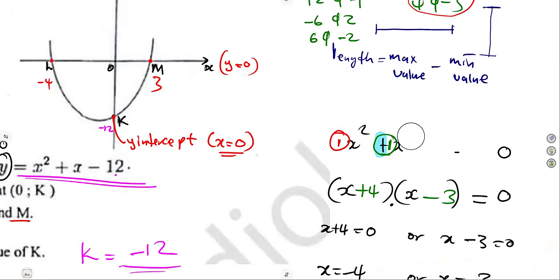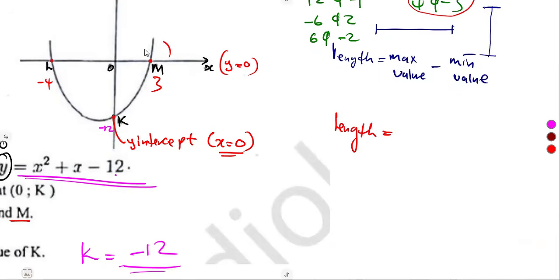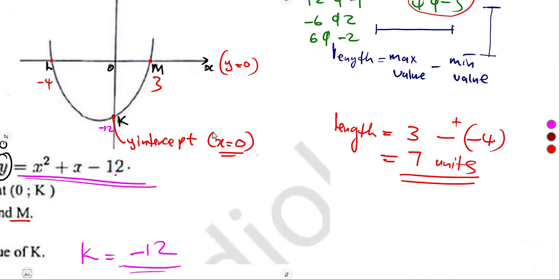Length. That is the question. And like I said, if you are working with a horizontal line, simply work with maximum and minimum. So therefore, our length was going to be what? The maximum value, which is the positive 3, minus the minimum value, which is the negative 4. That one is going to give us a positive, that's 7. So meaning to say, we have got 7 units here in between.